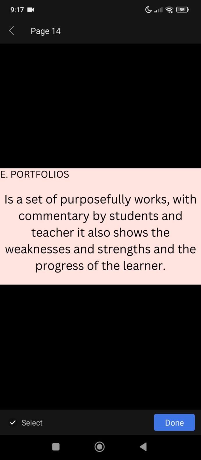E. Portfolios is a set of purposefully selected works with commentary by students and teachers. It also shows the weaknesses and strengths and the progress of the learner.